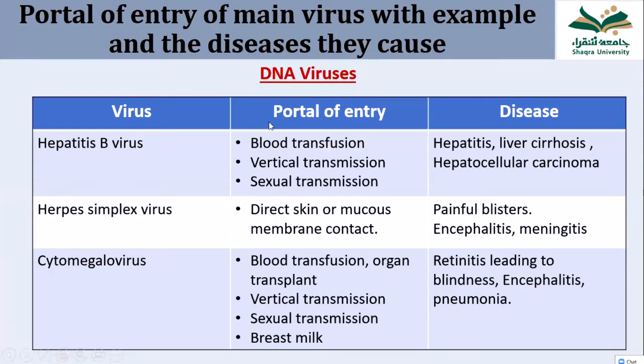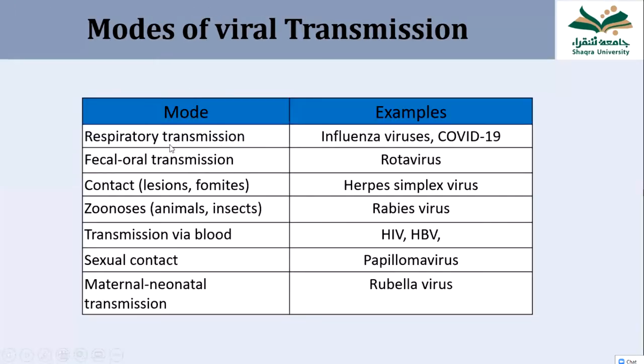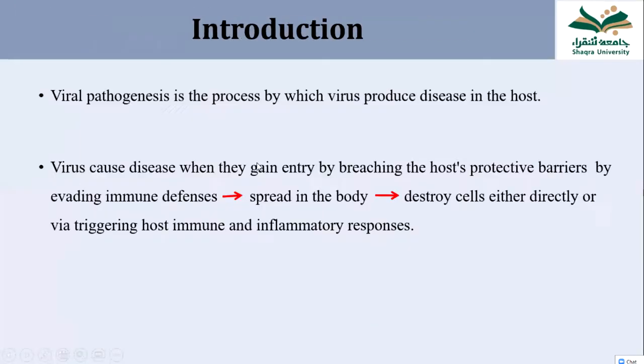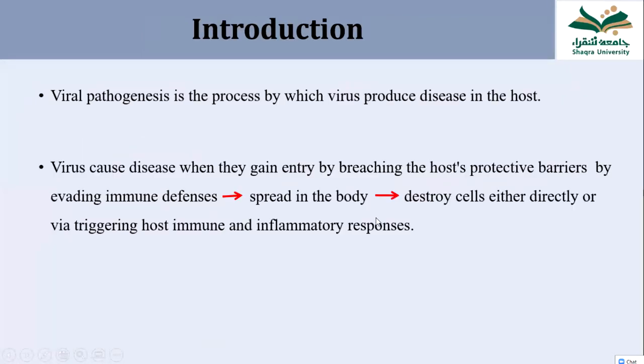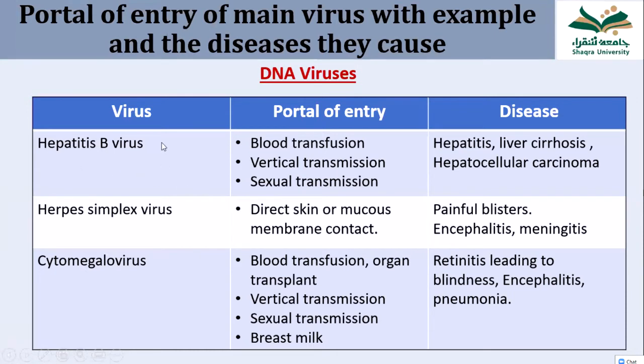Then, portal of entry of main viruses with examples and the diseases they cause. So far we discussed the different modes, but your objectives also include portal of entry, and examples of main diseases caused by main viruses. So here we are discussing some main viruses, how they enter. First of all, in this slide, we are covering the main DNA viruses. Hepatitis B virus, for example.